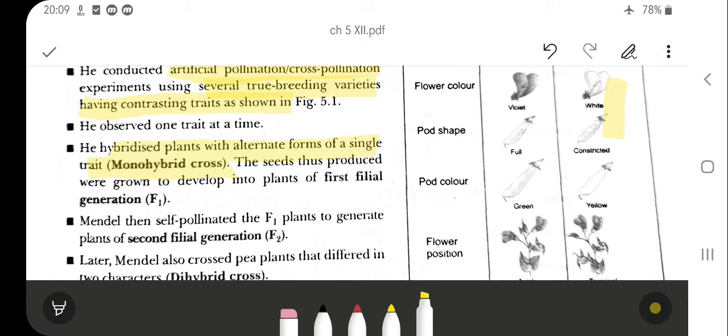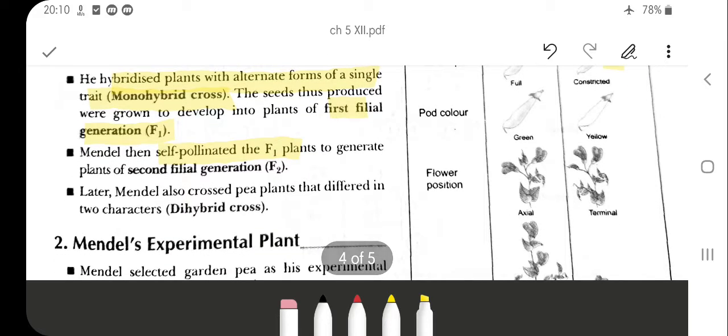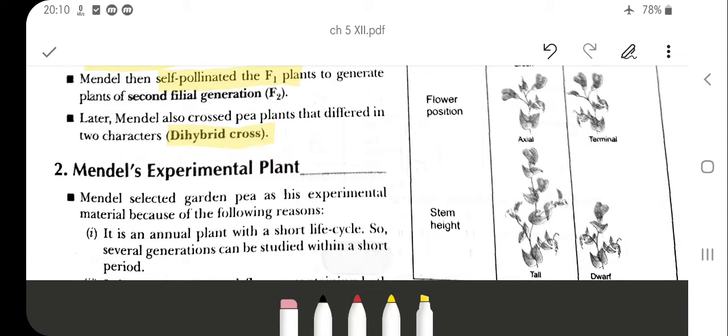Then he hybridized the plants with the alternate forms of the single trait, that is monohybrid cross. The seeds thus produced developed into the first F1 generation, which was then self-pollinated, and then the second F2 generation, that we will discuss one by one. And later on he observed the dihybrid cross. In the Mendel experiment, what we have to discuss first, which is very important, is why Mendel selected the garden pea for his experimental material.